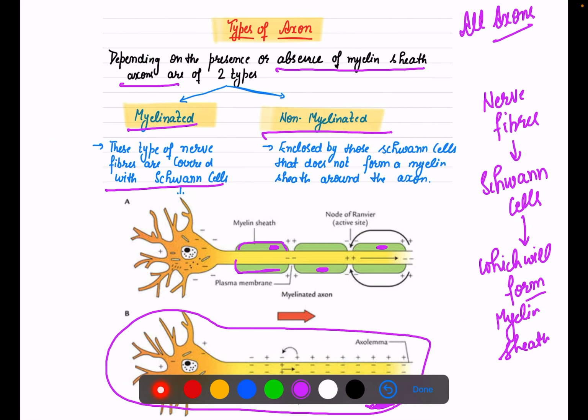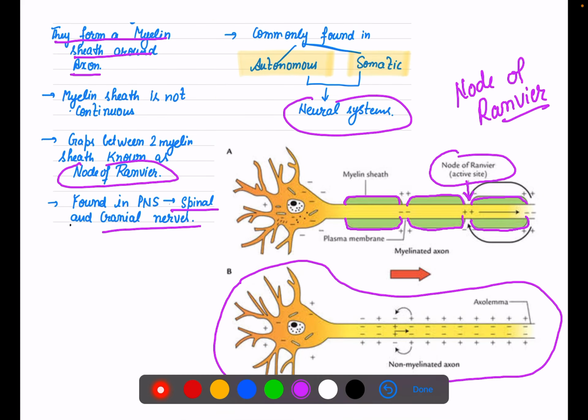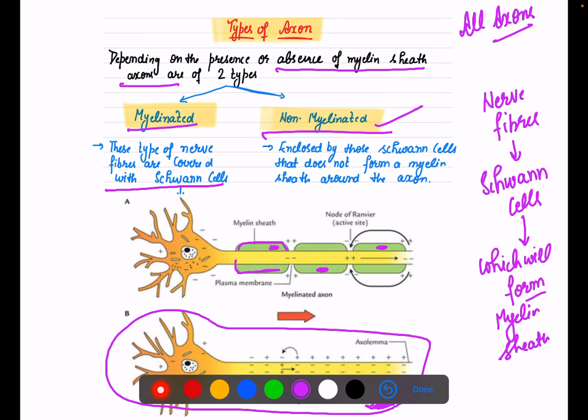Clear? So two types of axons, myelinated and non-myelinated. Those which have Schwann cells which form the myelin sheath are known as myelinated. Non-myelinated axons have Schwann cells, but these do not form the myelin sheath around the axon. They do not form it, so they are without sheath.